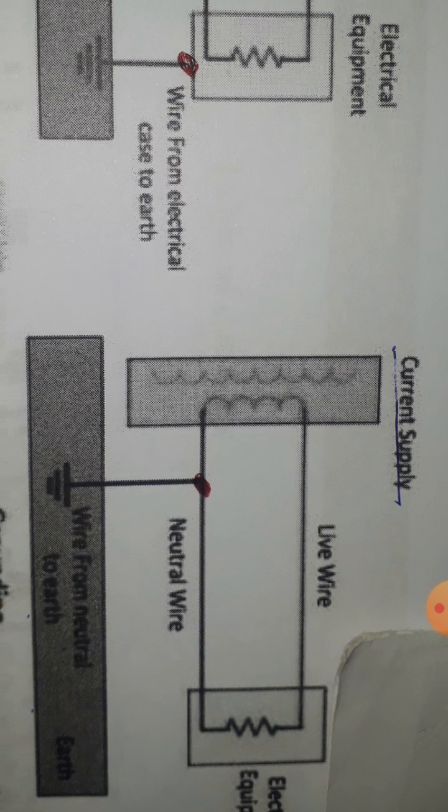If you earth the neutral wire, unbalanced current is brought to balance. If the unbalanced load is on three phase and you earth the neutral wire, it comes into balance and does not damage your equipment in any house or building.